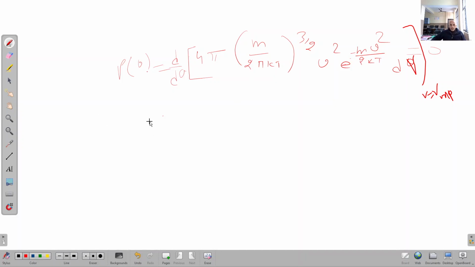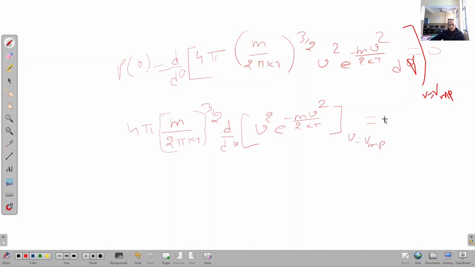So you can take 4 pi (m upon 2 pi kT) to the power 3 by 2, and then d upon dv of v square e raised to power minus m v square upon 2 kT, at v equal to v_mp, should be equal to 0.